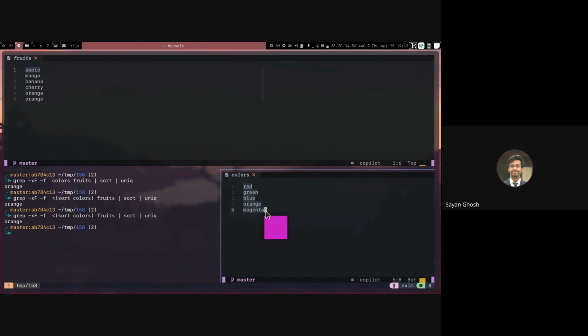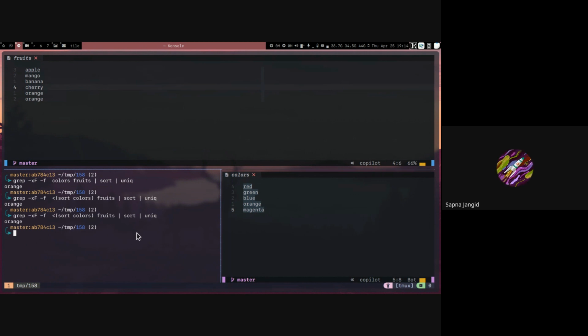So whether this second file is sorted or unsorted will not make any difference in the output of grep, because it will check line by line for the second file. Wherever the first occurrence of a common line is present in the second file, that will be printed first. So the output of grep depends on the order of the second file. Sorting or not sorting the first file will not have any effect. But then we have also sorted the output of grep and then done unique, so if there are any duplicates, we are removing them.